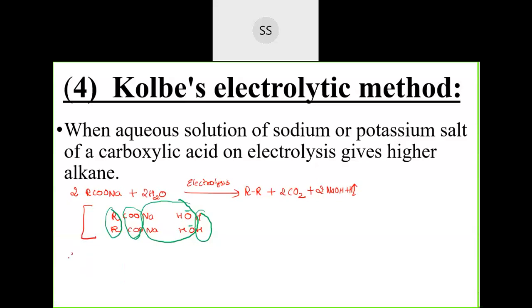Now we will take one example. I will change the R group and write: two molecules of CH3COONa plus two molecules of water. What will the product be? Wherever R is there, I have replaced it by CH3, so that you have to change. Rest of the products will remain the same; only the alkane part will change. So here CH3 bonded with CH3, you will get ethane. Ethane is the product. Rest everything is the same: two molecules of carbon dioxide plus two molecules of